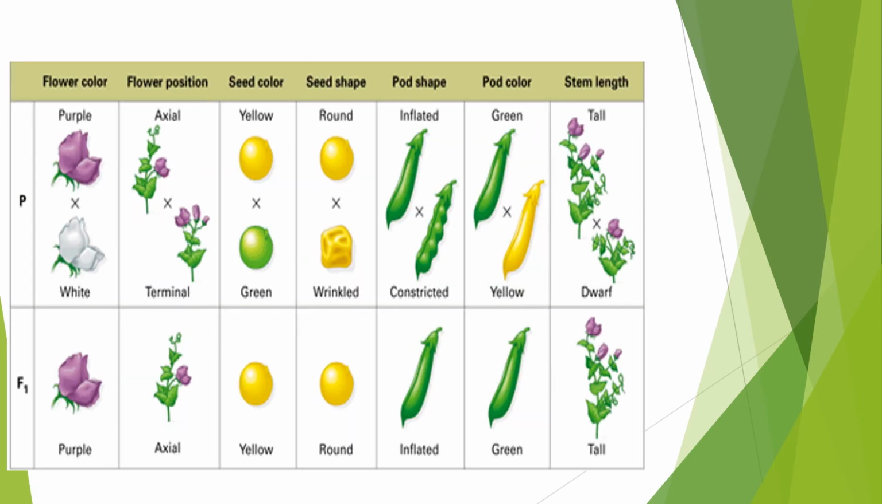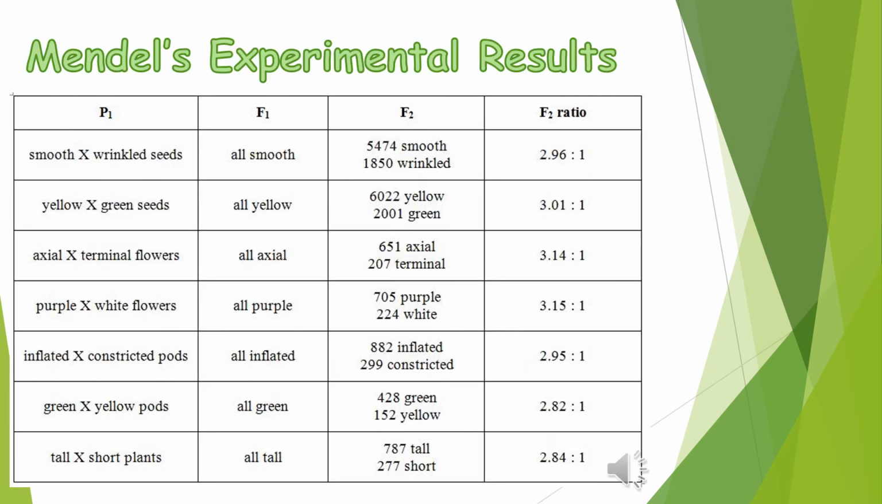Proceeding, I have here the illustration of the characteristics that Mendel observed in his experiment. We have flower color, flower position, seed color, seed shape, pod color, and stem length. In this slide, you can see the yielded results from Mendel's pea plant experiment.